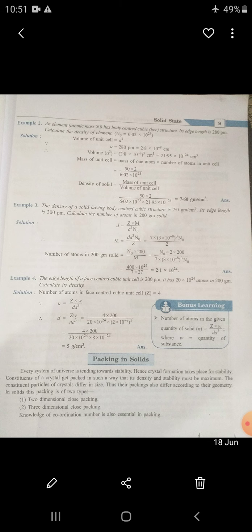After that we learned that the packing arrangement of constituents in a crystal lattice is known as packing, with types two-dimensional close packing and three-dimensional close packing. After that, the next term, coordination number: the number of constituents in contact with one constituent is known as the coordination number. So dear student, we learned the coordination number, lattice point, crystal lattice, the types of solids on the basis of bonding force, the types of solids on the basis of arrangement of constituents, and their characteristics.